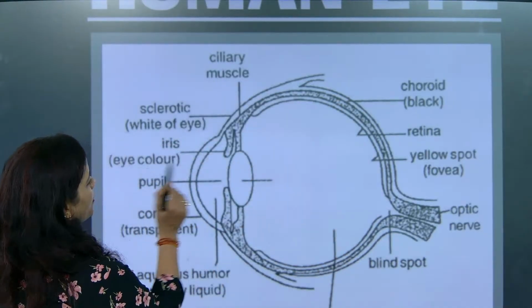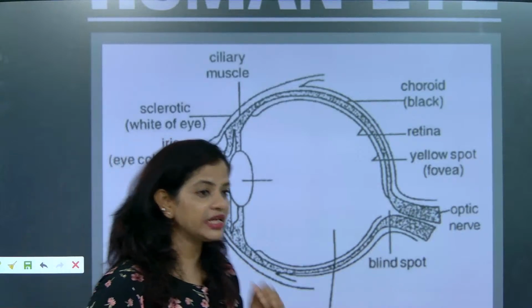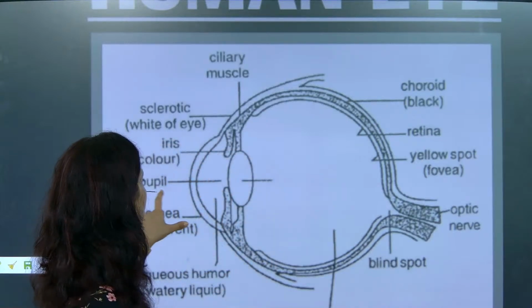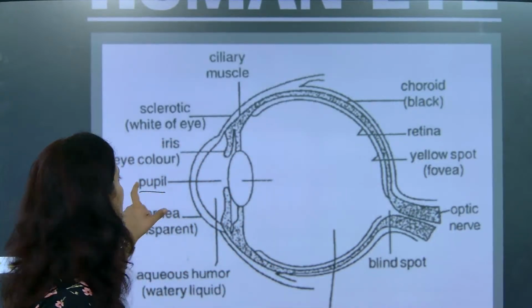Now beta, the opening through which the light ray is entering, that is called the pupil. What is it called? Pupil. So right now just